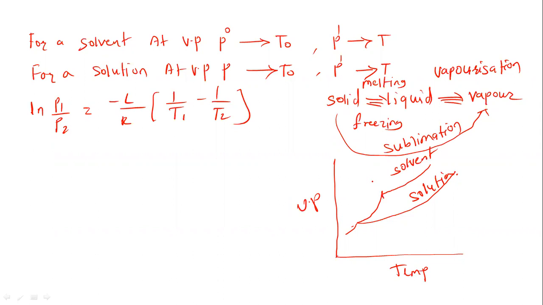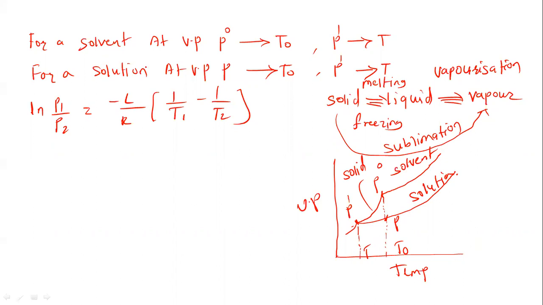At this point the vapor pressure is P0, and the corresponding temperature is T0, that is the freezing point of the solvent. Then at this point the vapor pressure is P dash, and the corresponding temperature is T. Now this is the solid solvent, completely in the solid state. We have taken this point also, vapor pressure P, corresponding temperature T0.